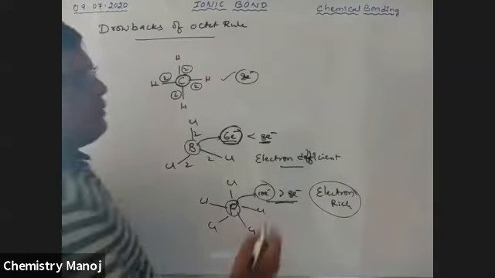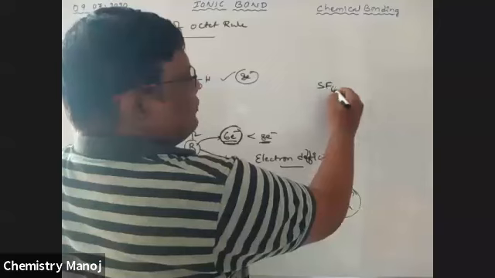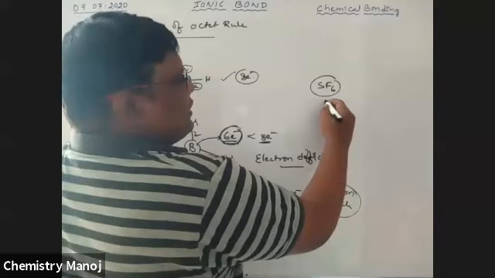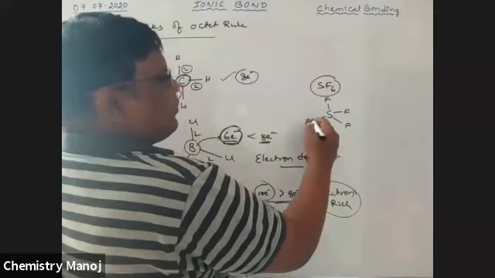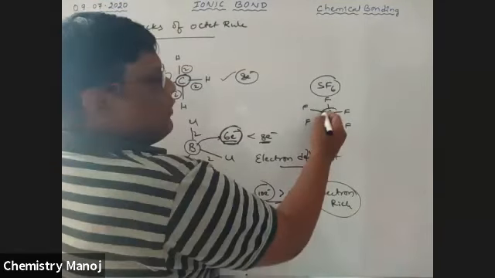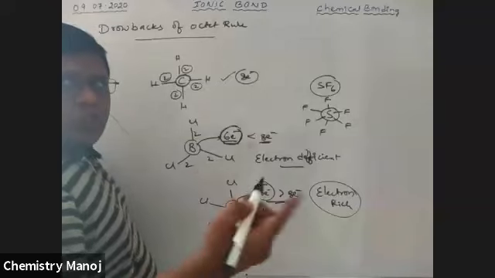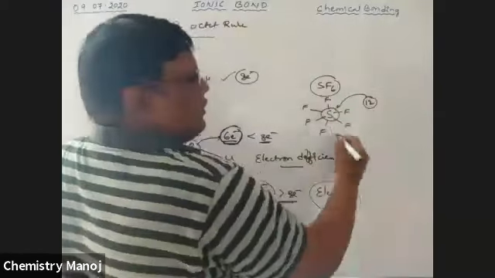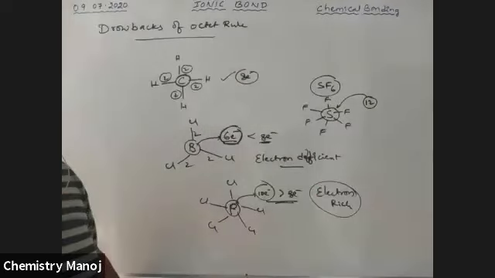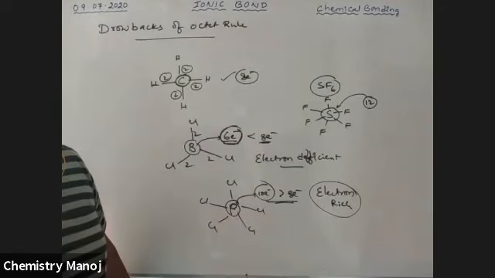So what about SF6? This SF6 has 6 fluorines connected with sulfur, so sulfur has 6 bonds. 6 bonds means 6 twos, 12 electrons at the sulfur. Is this a rich molecule or a deficient molecule? Yes, it is a rich molecule.